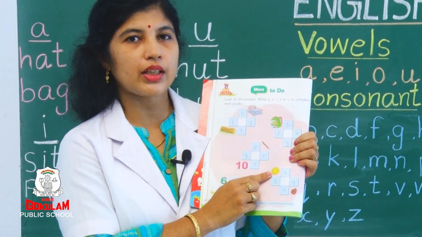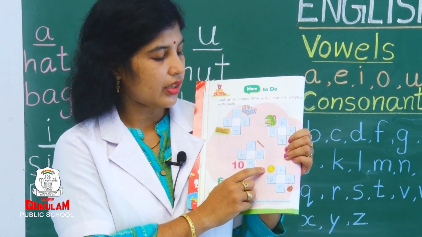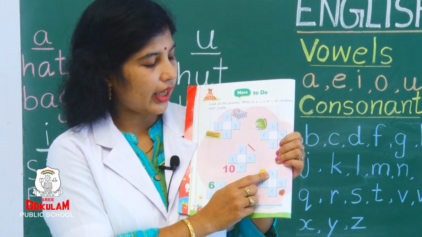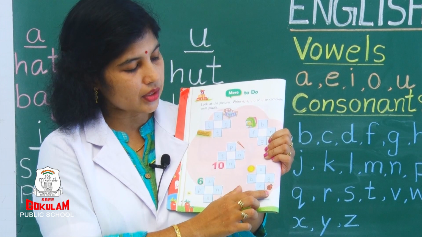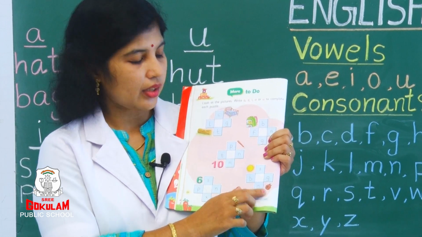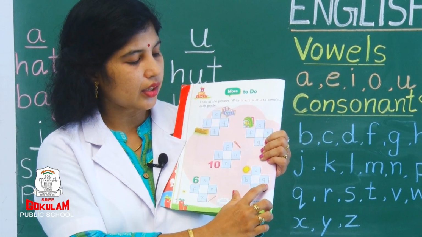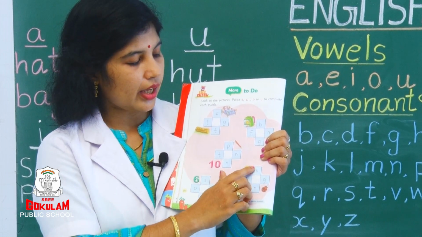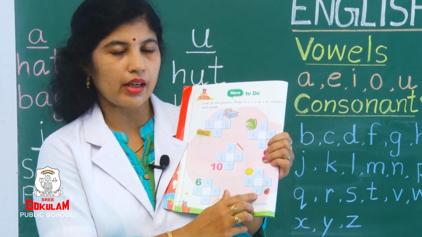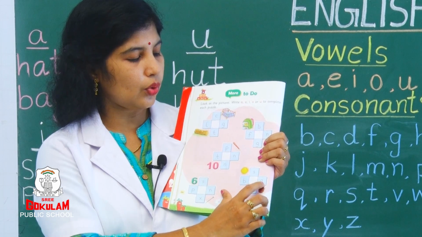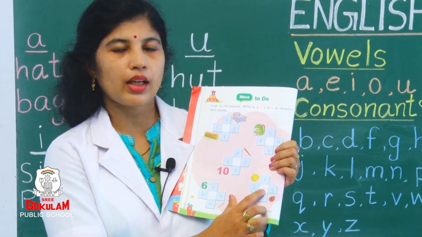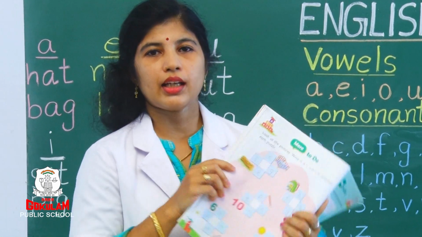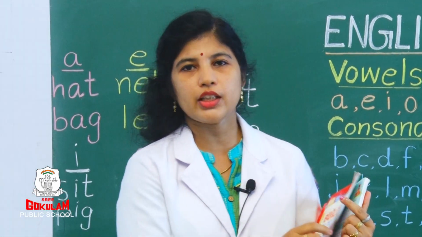See the next picture. What is this? Sun. S, U, N. Sun. See the next picture. Bug. Right? B, U, G. Bug. S, U, N. Sun. B, U, G. Bug. So, what you should write here? U. Right? You should practice writing and reading all these words.